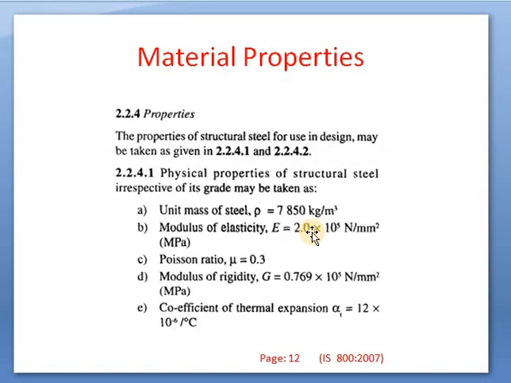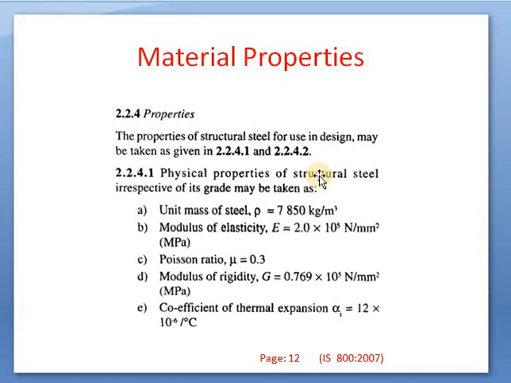So material properties. The material properties are already mentioned in IS 800 2007, page number 12. I have already written the page numbers on the bottom right side of every slide. These page numbers and content have been taken from IS 800 2007. In page number 12, the material properties of steel which we use in designing have been mentioned. The properties of structural steel for use in design may be taken as given in 2.2.4.1 and 4.2, that is 4.1.